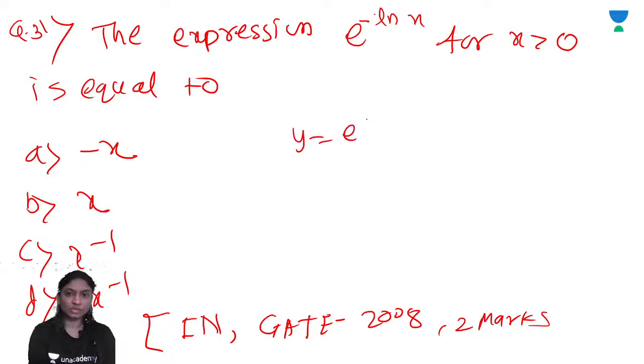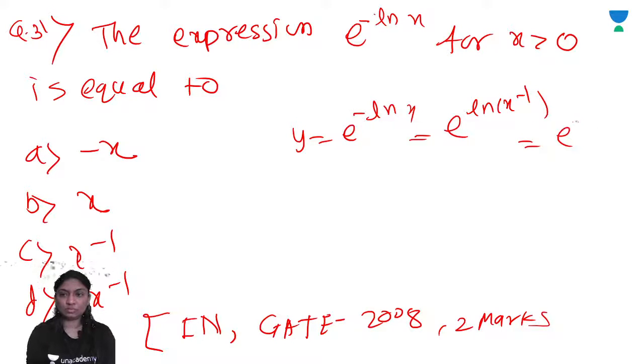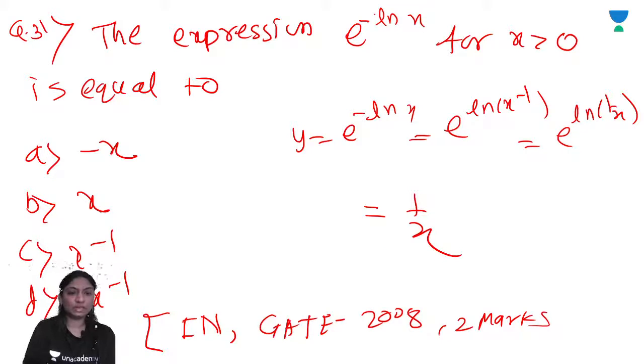Y is equal to e raised to minus ln x, which is e raised to ln of x raised to minus 1, which is e raised to ln of 1 by x, so 1 by x is the correct one. Okay?